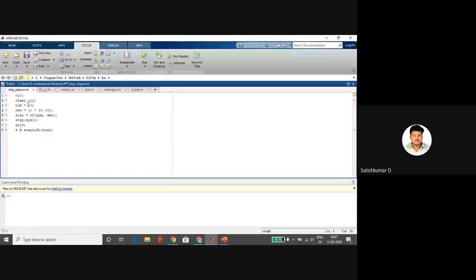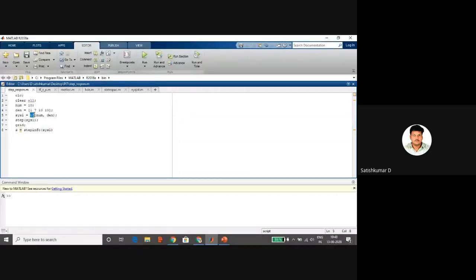The numerator is only the constant 10, followed by a semicolon. The semicolon suppresses the output, so it won't display in the command window. Then the denominator polynomial coefficients: 1, 7, 10, 10, that is s cube plus 7s square plus 10s plus 10.